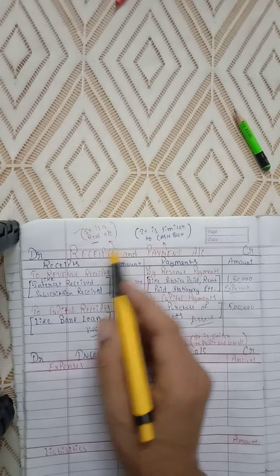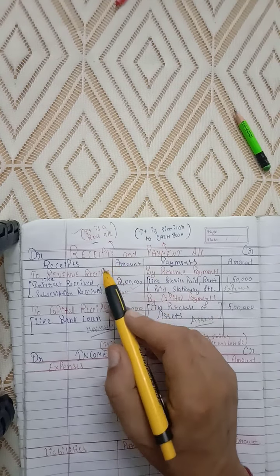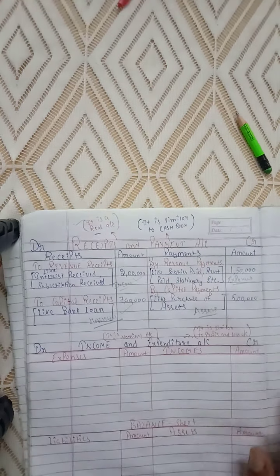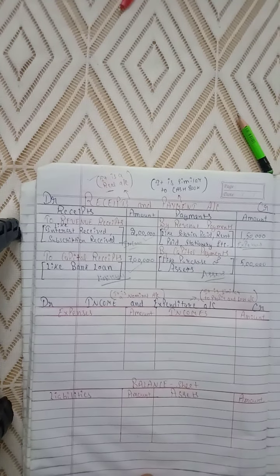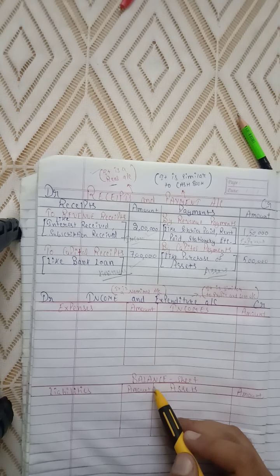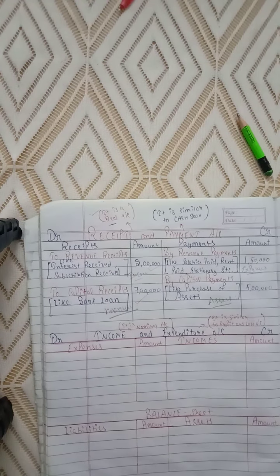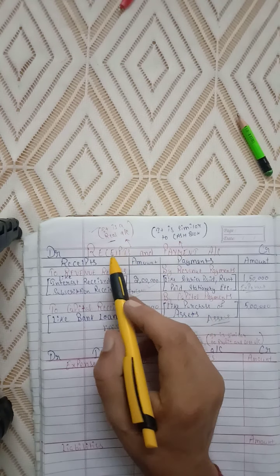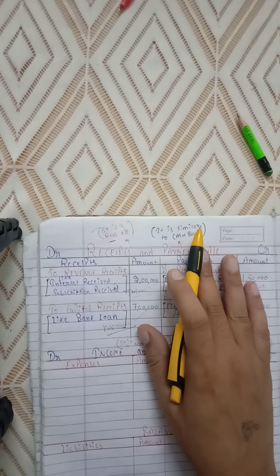So this was the way to make your receipt and payment account. Generally in questions, this account will be given to you, and with the help of receipt and payment account, you will be required to make income and expenditure account and balance sheet, right? This account will be generally given, but in starting questions you have to learn making this account also. So I have told you the way to make receipt and payment account.